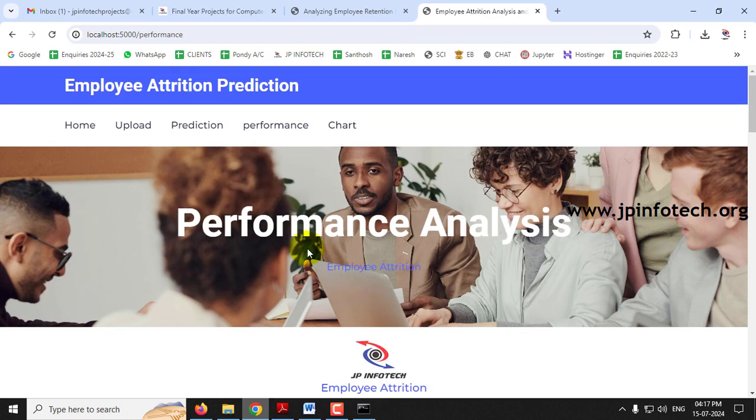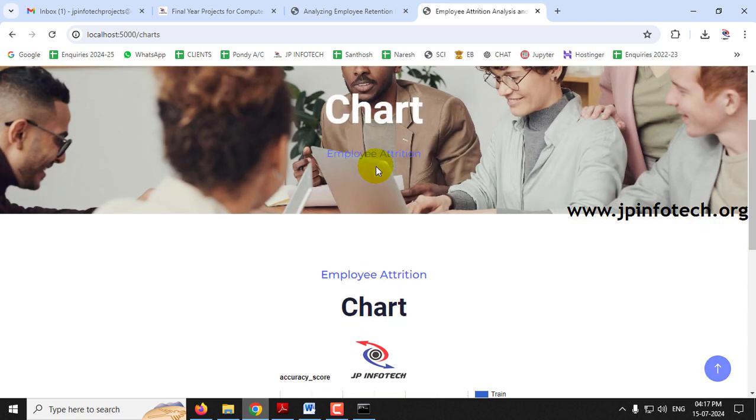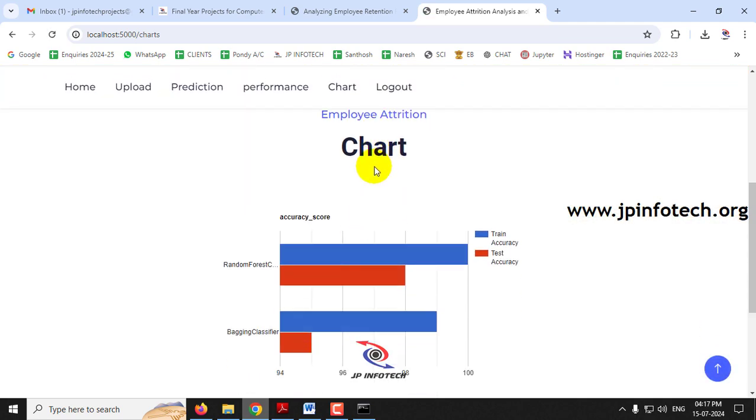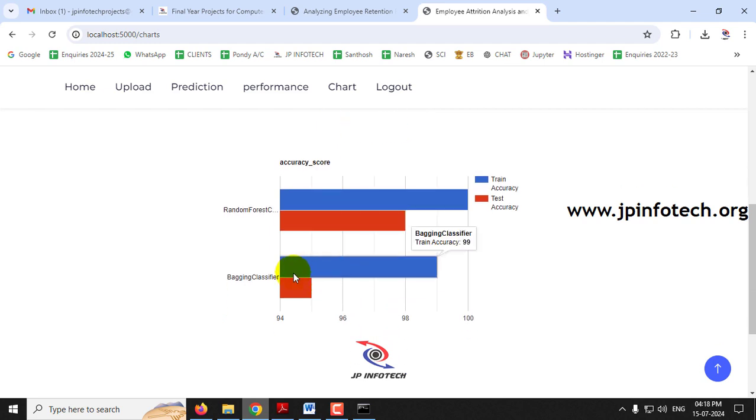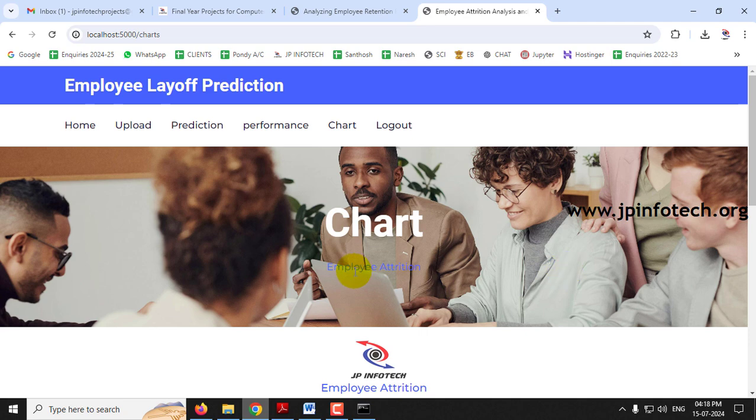And for the employee attrition, finally comes the chart part. Just click this chart menu, and it will navigate to the chart part. Here you can see a chart of the accuracy scores: the random forest classifier train accuracy score and test accuracy score, and the bagging classifier train accuracy score and test accuracy score. This has been pictured in the chart part. So this is about the employee attrition part.